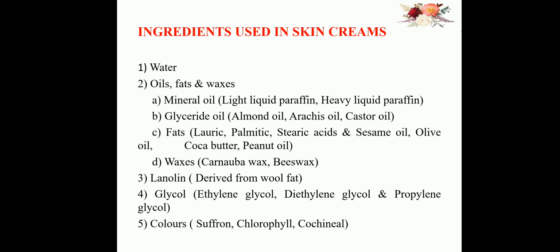Lanolin. There are other types of lanolin. Lanolin is very important during the formulation of creams. Lanolin is generally derived from wool fat. Then other substances are like glycols: ethylene glycol, diethylene glycol and propylene glycol. Colors like saffron, chlorophyll and cochineal.